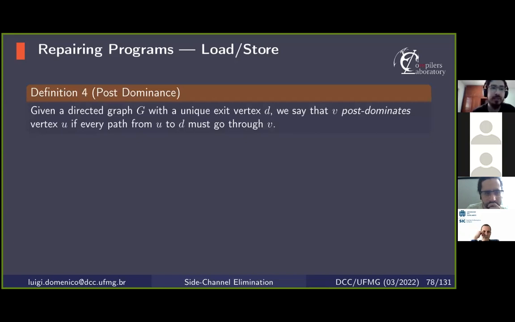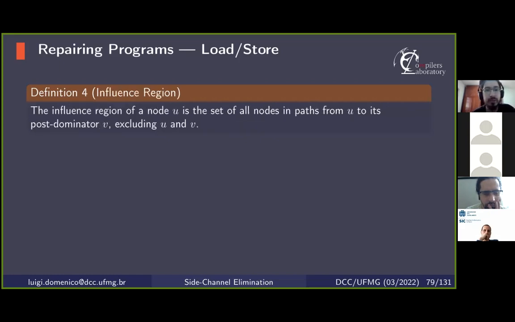So given a directed graph with a unique exit vertex D, we say that V post-dominates U if every path from U to the exit node D must go through V. And we use post-dominance to determine the influence regions of tainted branches so that we transform every load and store within these regions. So the influence region of a node U is the set of all nodes in paths from U to its post-dominator V, excluding U and V.